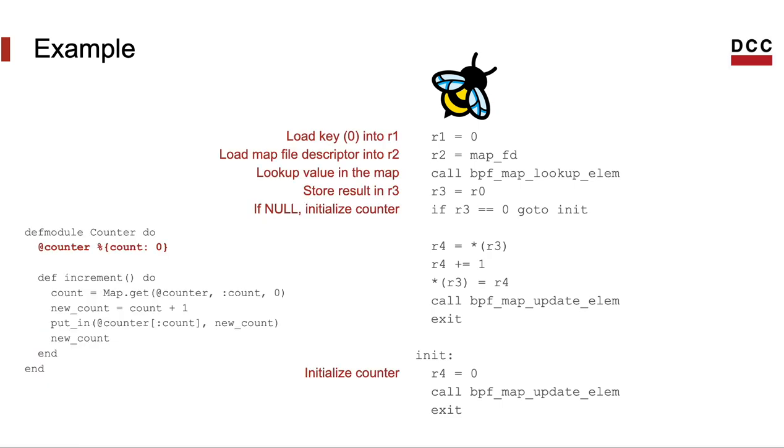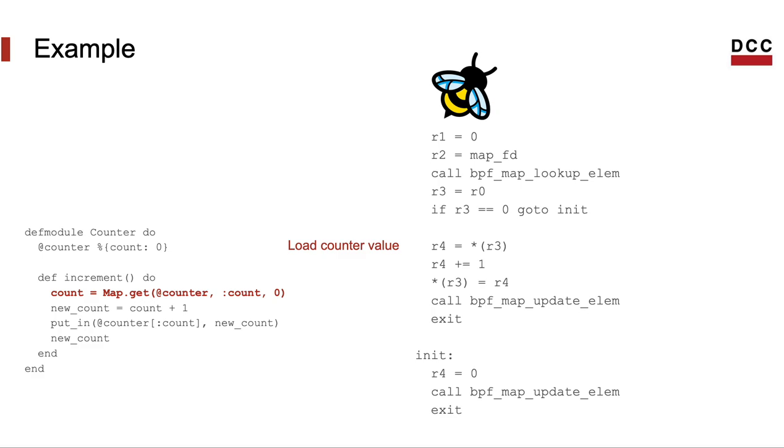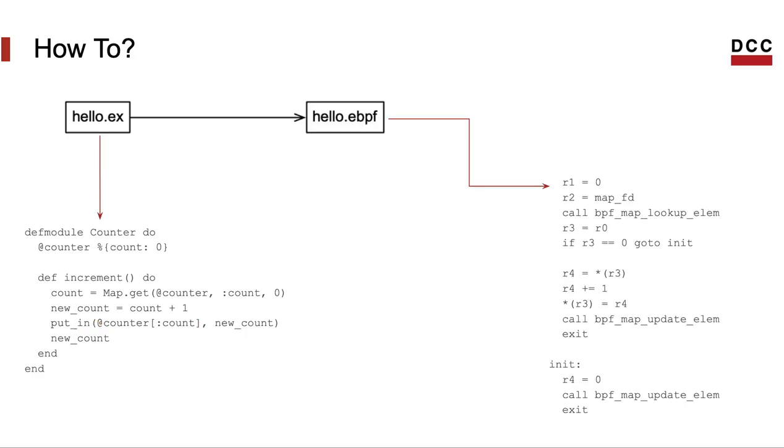But we have instructions to initialize the counter. For instance, in this case, we use routines from the eBPF library, like map lookup element and map update element, to read and update the counter. We can load the counter directly in registers, as we are doing here, and then we increment this counter using a simple arithmetic addition. And then we can update the map using the built-in routine called map update element.